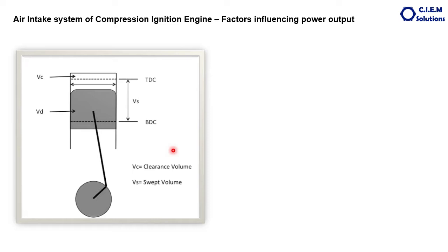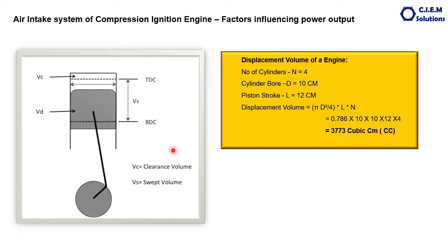Then what is meant by the engine displacement volume? Engine displacement volume is also called the swept volume of the engine. We all talk about a 250cc bike, a 1400cc car engine, a 1.5 liter car engine. 1.5 liters is nothing but 1500cc. So this is called the volume. This is called the displacement volume of the engine. It is also called the swept volume of the engine.